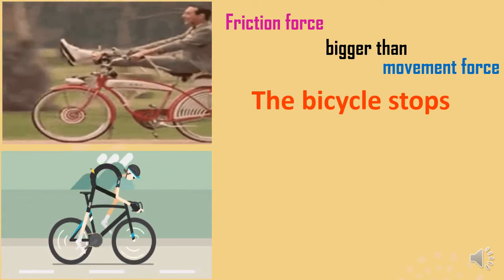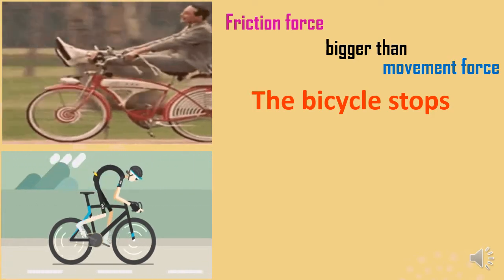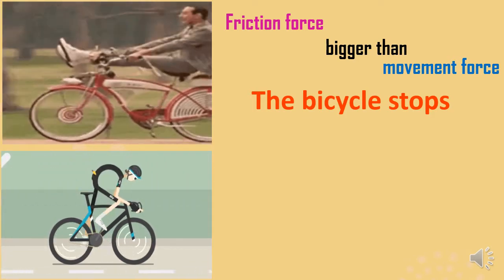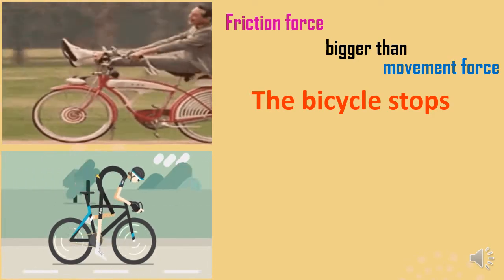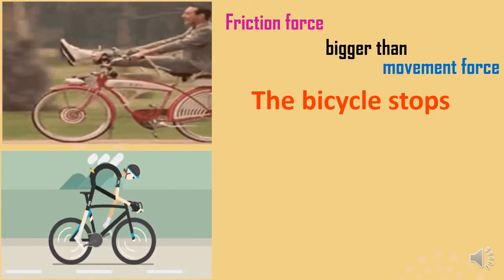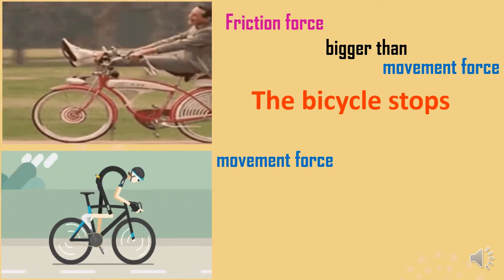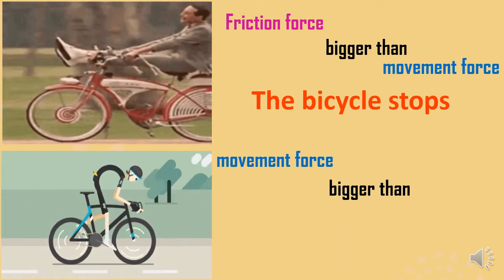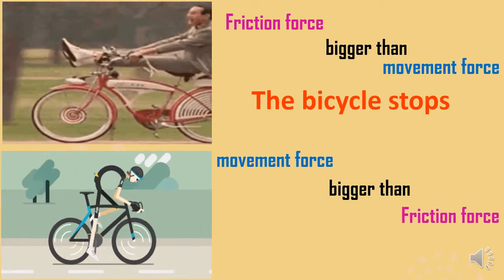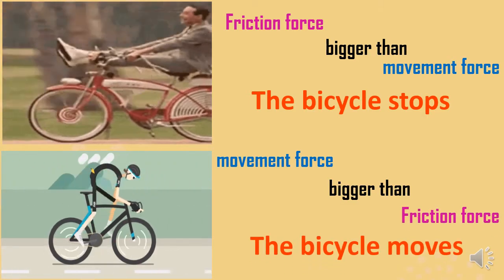However, in the second case, that man keeps pushing the bicycle using the pedal to overcome the friction force between the bicycle and the ground. So, in the second case, the movement force becomes bigger than the friction force, so the bicycle moves.